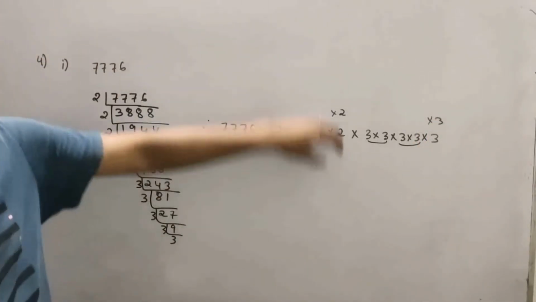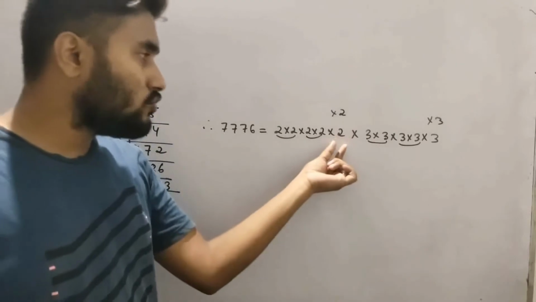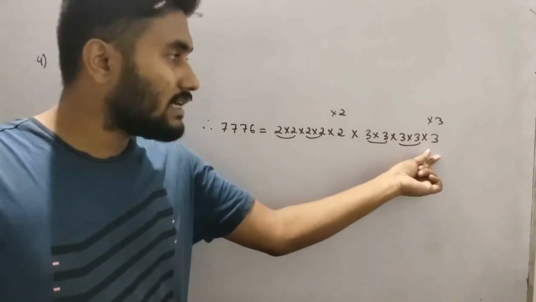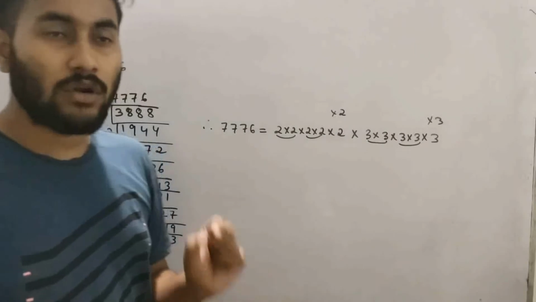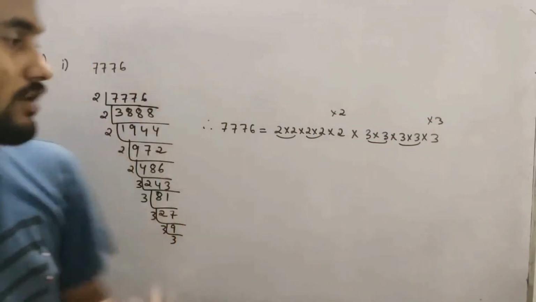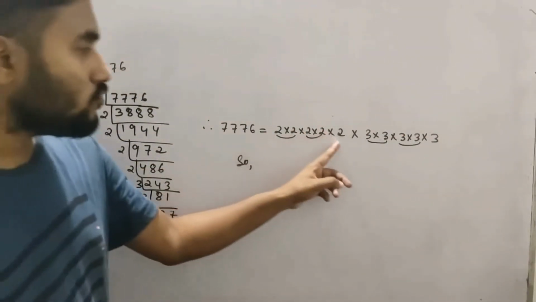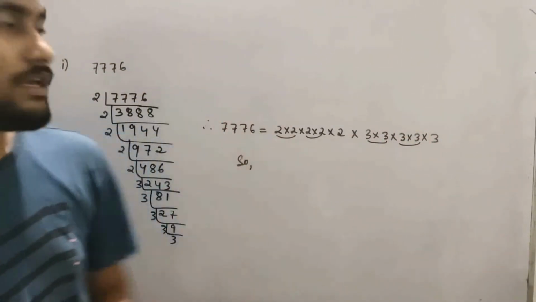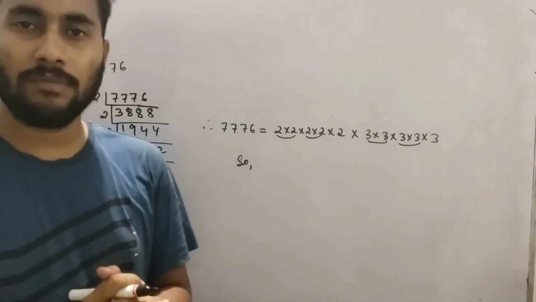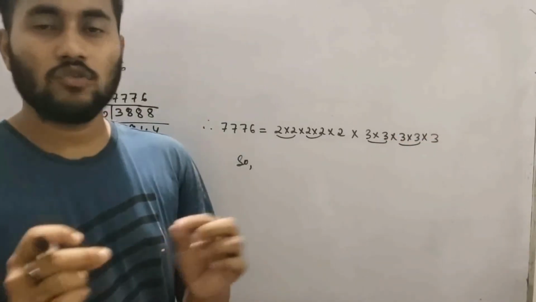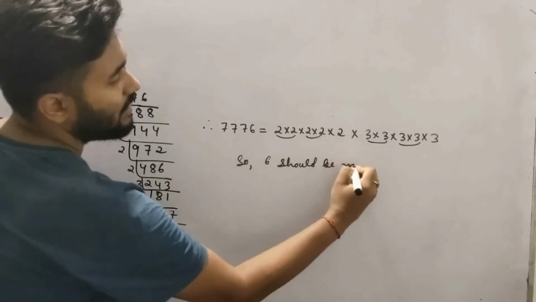This 2 is single, so we need one more 2. This 3 is single, so we need one more 3. So how much do we need in total? One 2 and one 3, so 2 times 3, total 6 is needed. Whatever digit is single, that digit will be needed. 2 is single, 3 is single, so 2 times 3 is 6. So 6 should be multiplied.